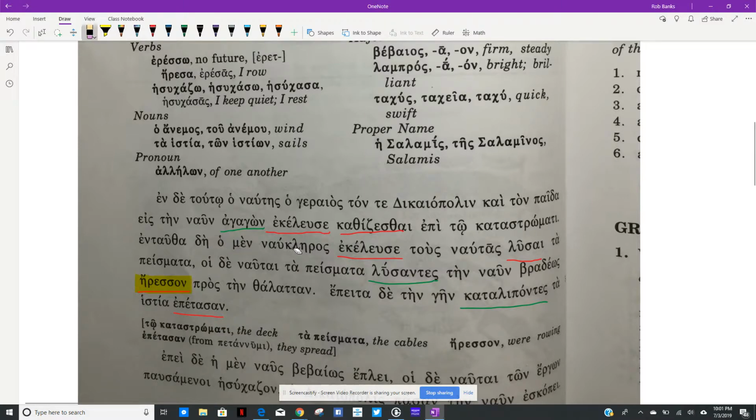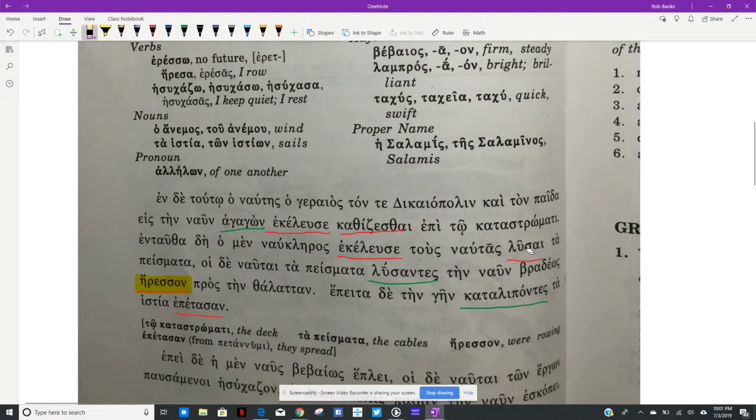So the captain, ekelise, same verb again, right? First aorist, he bid or ordered. Ordered probably sounds better here, right? He's going to order his sailors, order the sailors to do the infinitive. Lusai, of course, is a first aorist infinitive from luo, right? So he ordered the sailors to loosen, or aorist infinitive is going to be translated in the present, right?